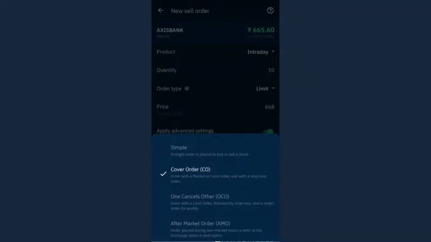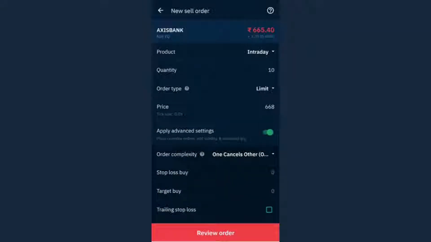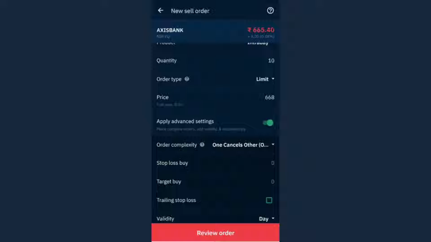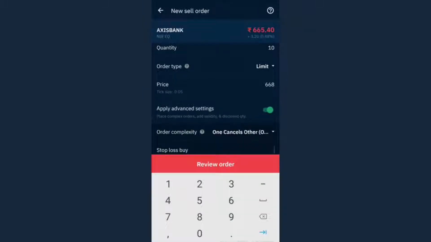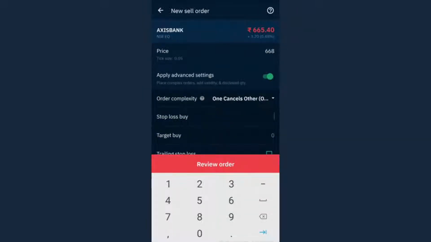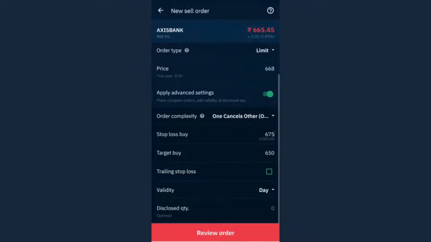Now let's go to the next type of order, which is one cancels other, which is OCO. In this, it tells you to specify your stop loss also and your target also, that you are willing to sell at 668 rupees. When you're short selling, you want the price to fall. So let's say you sold at 668 and your target is that when it goes to 650 rupees, at that time I will buy, and my stop loss is 675 rupees, right?